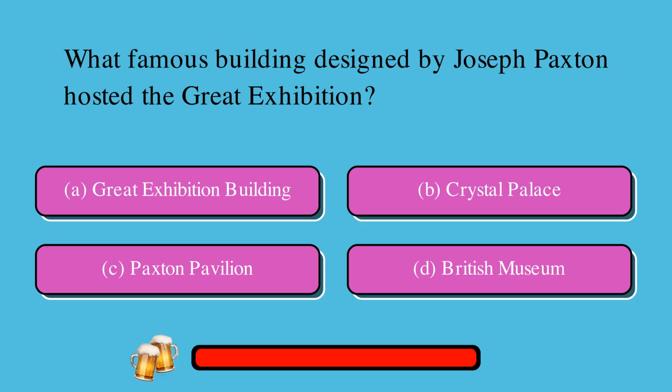Question: What famous building designed by Joseph Paxton hosted the Great Exhibition? A. Great Exhibition Building or B. Crystal Palace or C. Paxton Pavilion or D. British Museum? The correct answer is B. Crystal Palace.